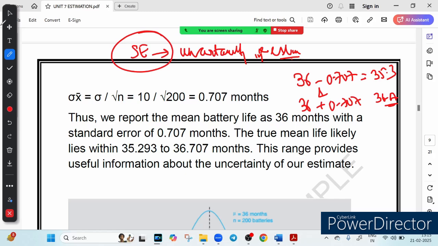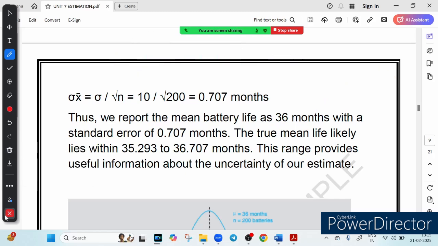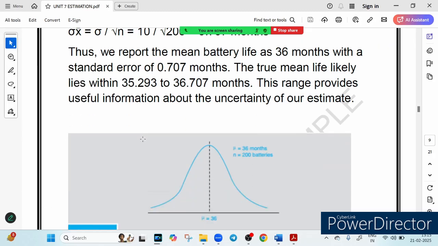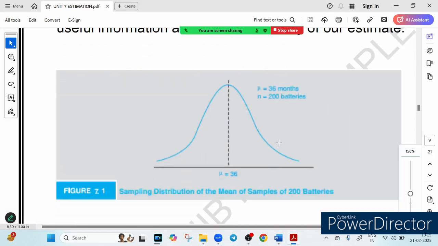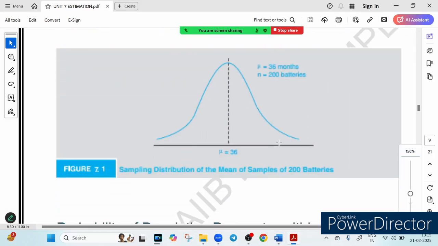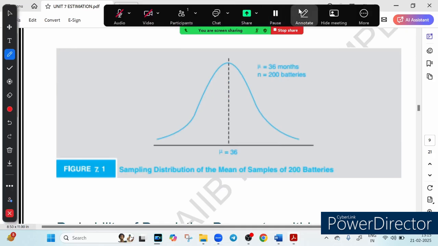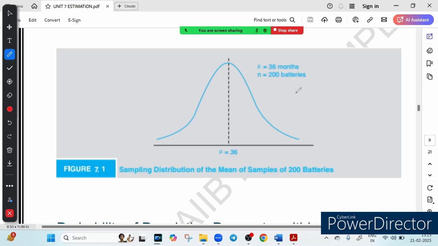Now let's see this particular graph. Already I told you, using the central limit theorem, we can assume that our distribution will be normal. That is what you can see, a normal distribution drawn here. So friends, now let's understand what this graph is telling. You see this bell-shaped curve? This is called normal distribution. The curve represents the distribution of sample means if we repeatedly took samples of 200 batteries.